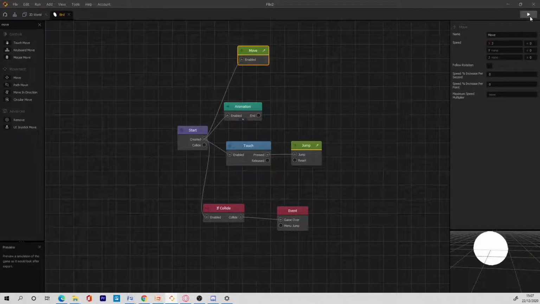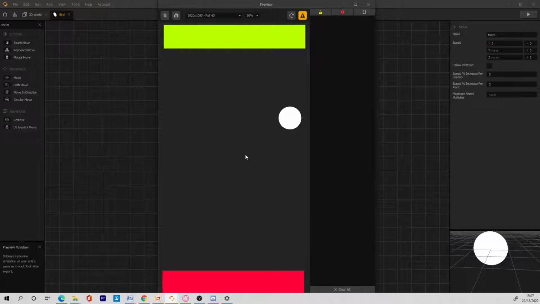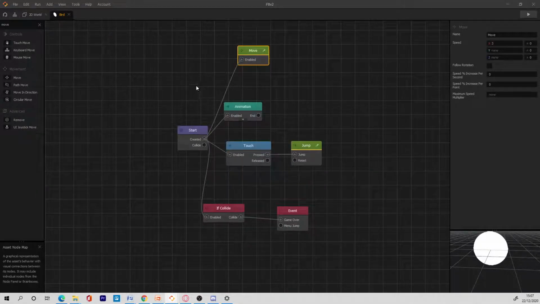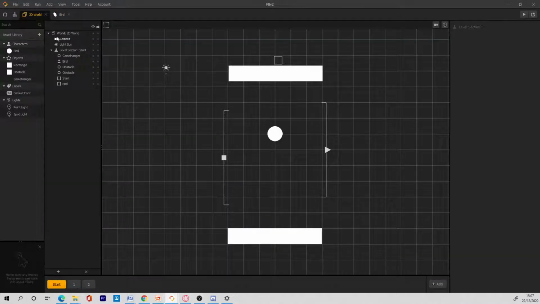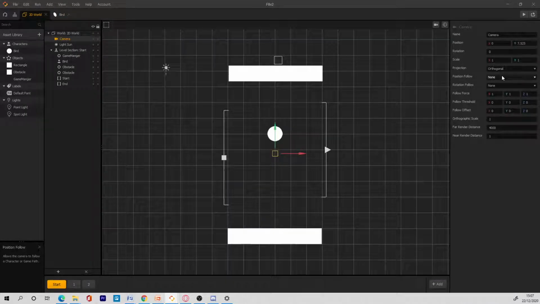So now when we press start, the bird starts moving. But do you know what's happening? The camera is not moving with the bird. So how can we make the camera move with the bird? Click on the camera and then click on follow character.